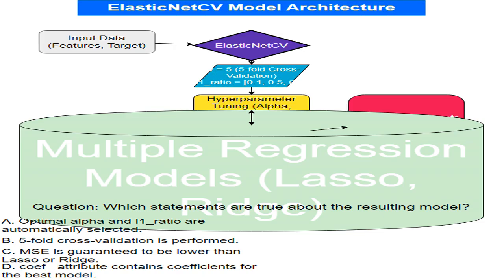These are the 2 types of regression models that ElasticNet combines. Lasso uses L1 regularization. It shrinks some coefficients to exactly 0. And ridge uses L2 regularization. It shrinks all coefficients but doesn't make them 0.